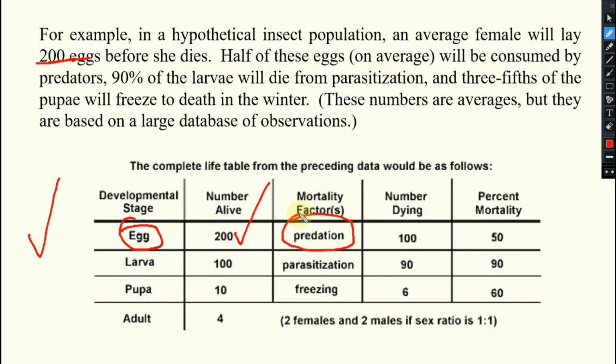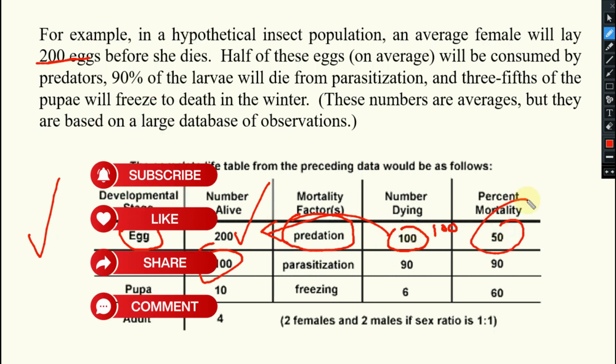Some other predators came and fed upon the eggs. Suppose they fed upon 100 eggs. So how many are left? 100 are left, yes or no? So these 100 will hatch into larvae. So what is the mortality percentage? 100 by 200 into 100, so it will be 50%.